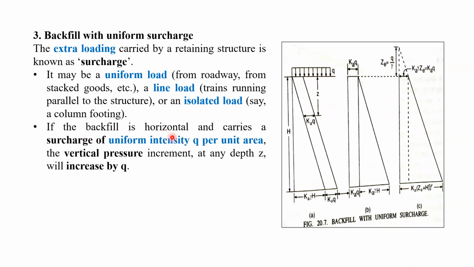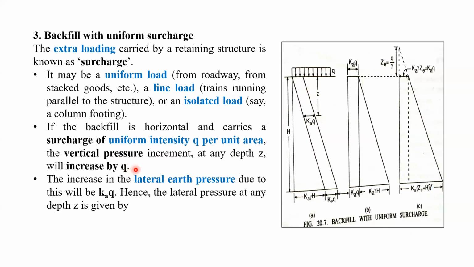If the backfill is horizontal and carries a surcharge of uniform intensity q per unit area, the vertical pressure increment at any depth z will increase by q, right? So at any depth, the vertical pressure increment will be q only.